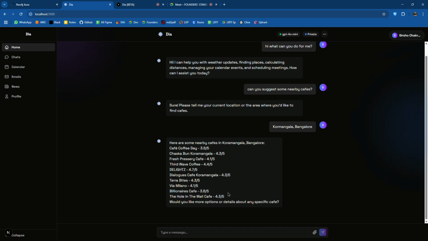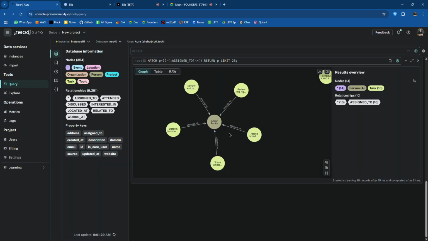So yeah. Okay, so what we had done for this hackathon, this is a product that we're actually building, right? But for this hackathon, what we have specifically done is understand a user's email and calendar and extract knowledge out of it and create a knowledge graph out of it, right? So this is the Neo4j dashboard, right? I think the best database that you can use for creating knowledge graphs, right?